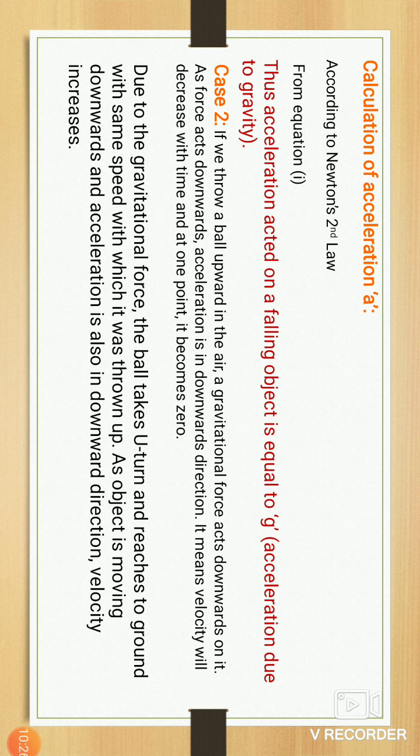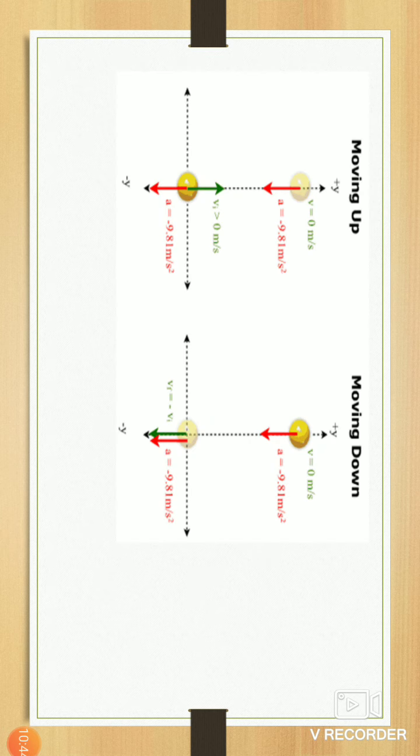And that's why when the ball reaches a maximum height, it makes a u-turn and comes back at the same speed toward the earth, increasing its velocity. Here in this picture we can clearly see it. u is equal to 0 meter per second when the ball is moving upward.